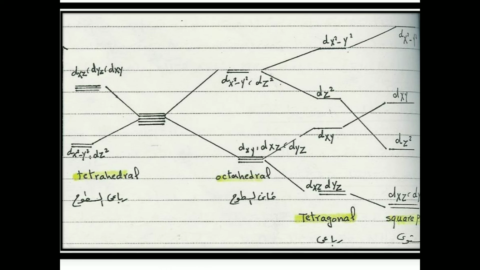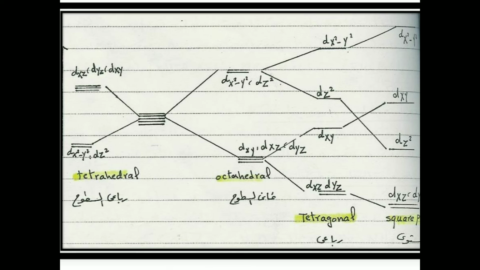If you look into the tetrahedral structure, then the energy levels are split into two only: dyz, dxz and dxy, which are the highest energy level in tetrahedral. Then the lowest energy level is dx square minus y square and dz square. So this is the tetrahedral structure.